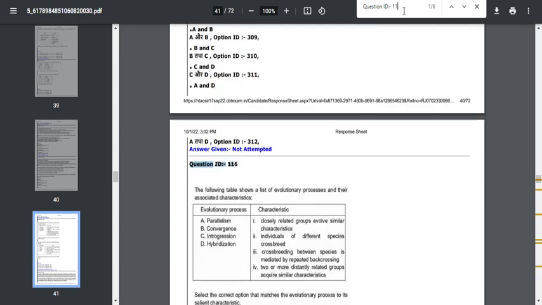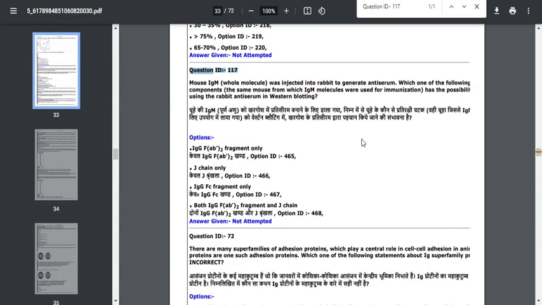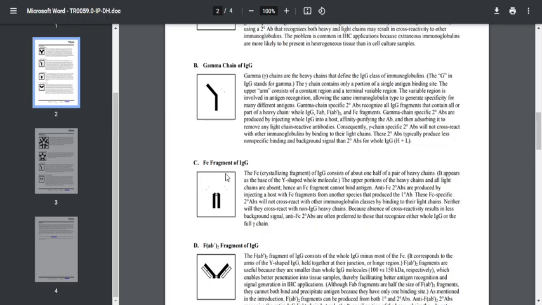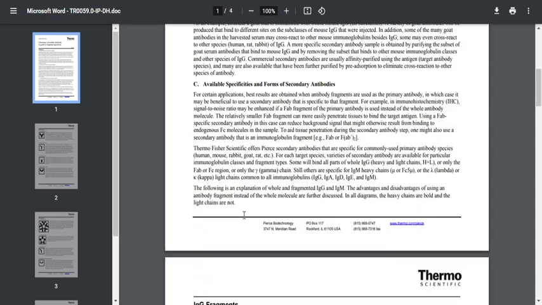Okay. So next, question 2 is just confusing for students. It is question number 117. To find the answer for this question, they mentioned both the IgG fragment of antigen binding fragment and J chain, but nowhere did I find that the J chain is used as a secondary antibody in Western blotting. So on this Thermo Fisher website, they had given a list of antibodies that has been selected for secondary antibody.